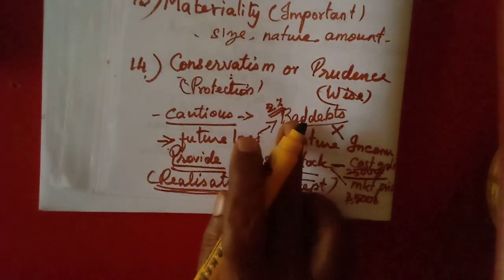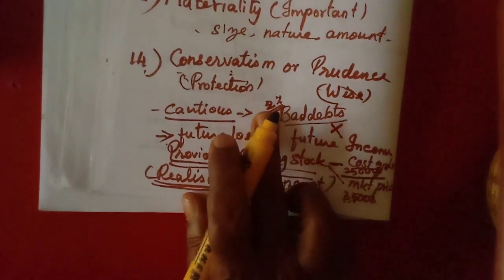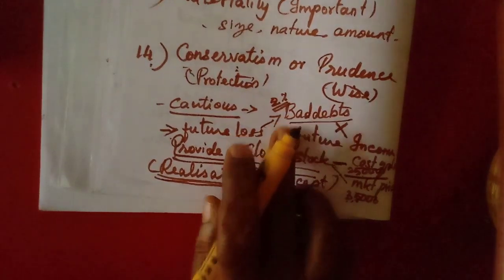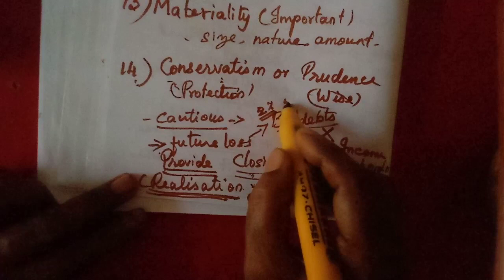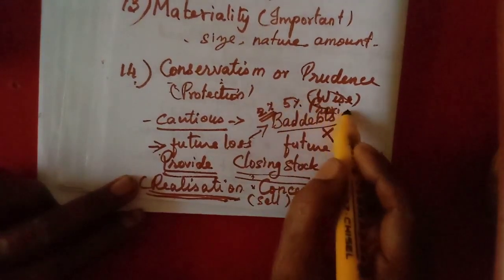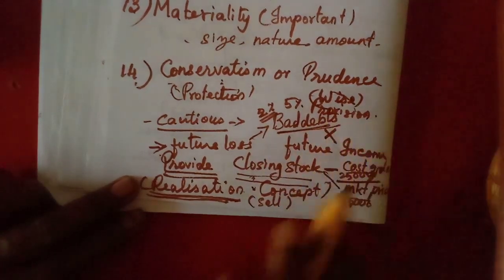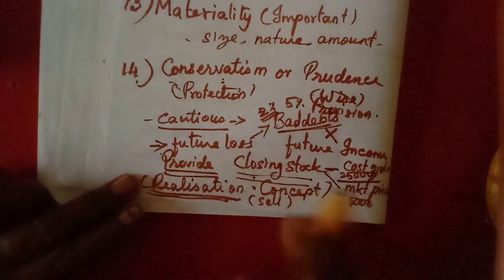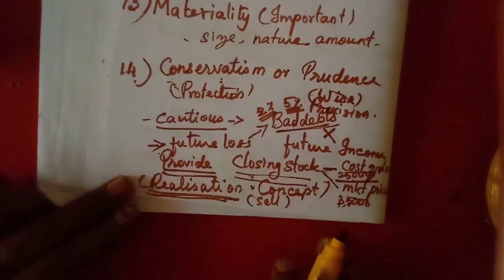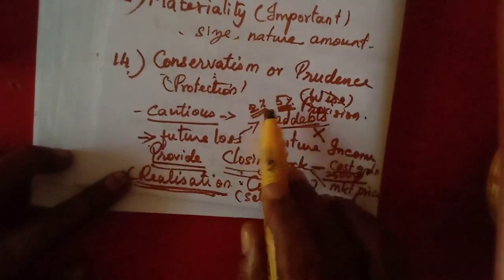So that must be anticipated and predicted, and we have to write off a certain percentage as bad debts, and again 1% as provision for doubtful debts. For that purpose also 5% must be shown, because we should show the sundry debtors a little less.